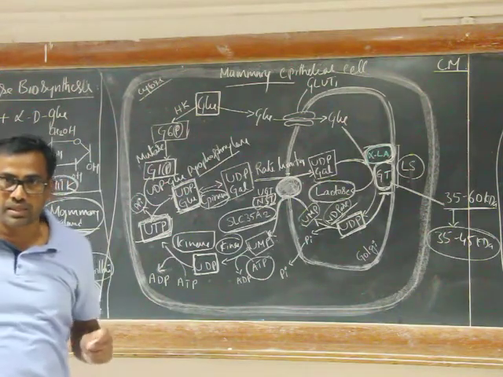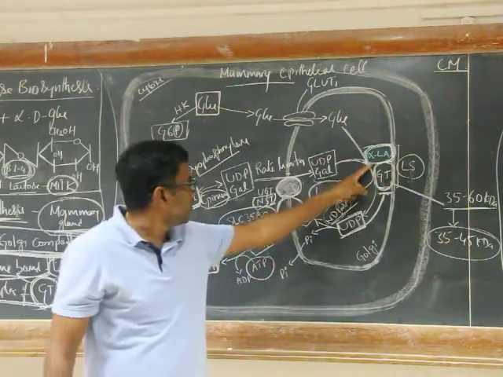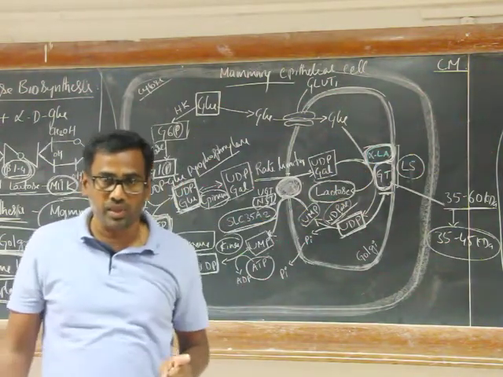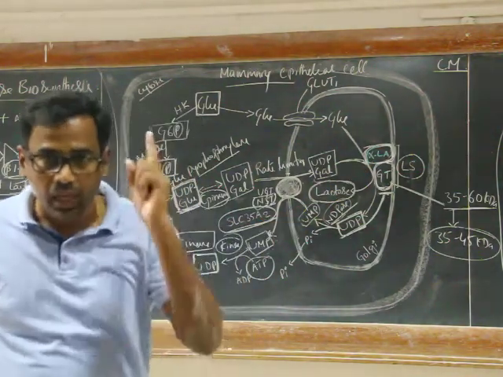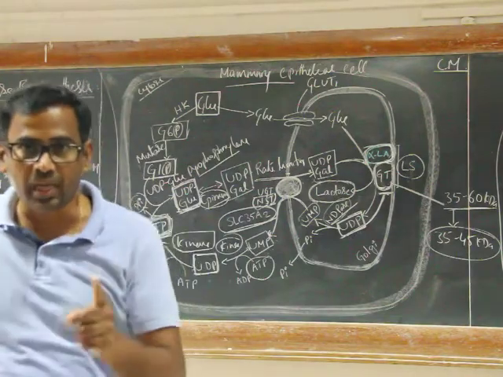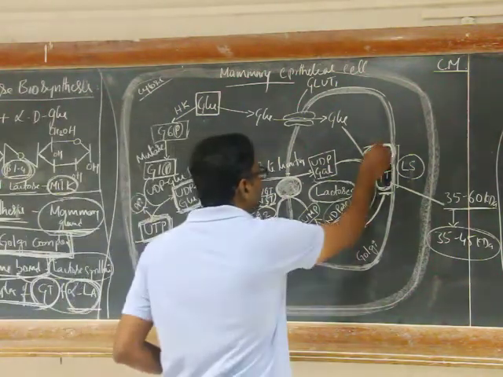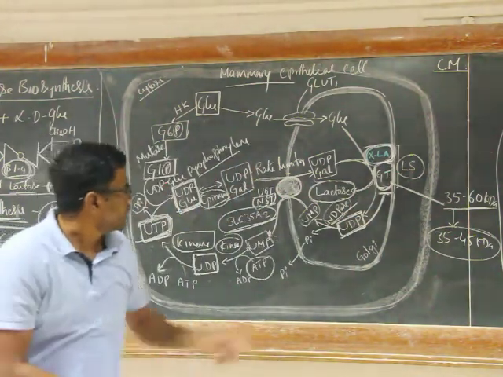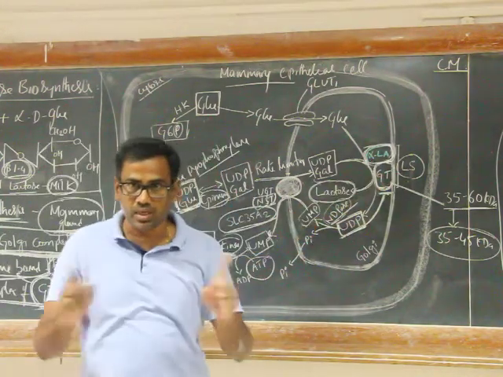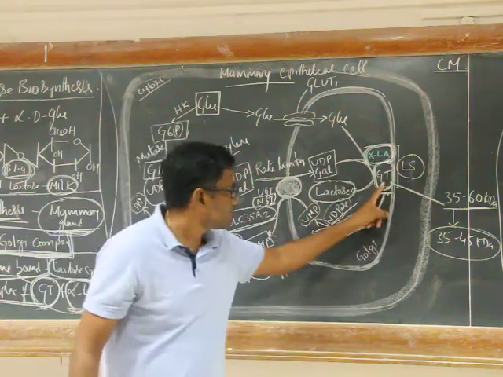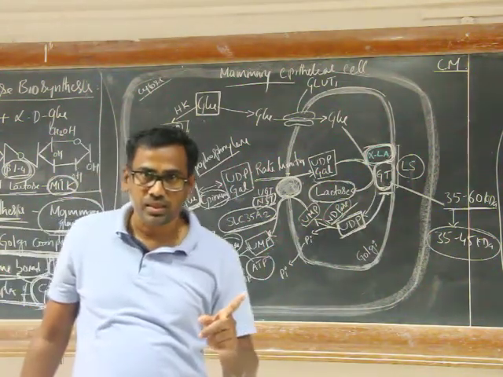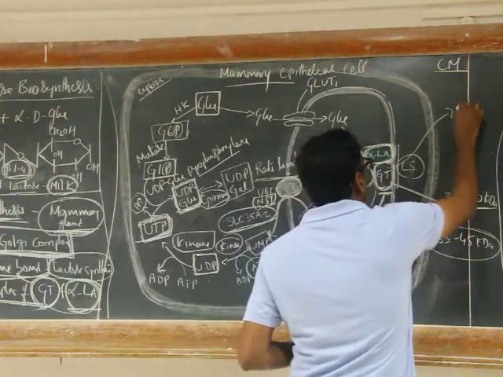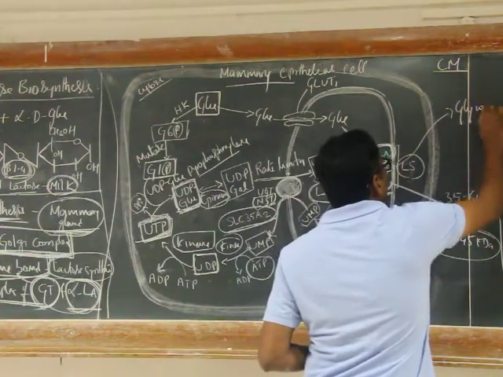That means alpha lactalbumin is expressed during lactation. That plays a regulatory role in the synthesis of lactose. If this alpha lactalbumin is not expressed, this galactosyl transferase is involved in the synthesis of glycoprotein.